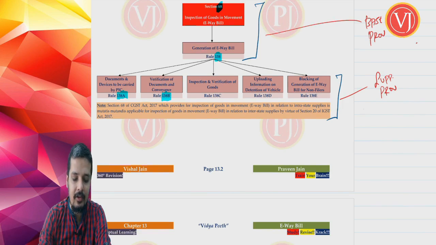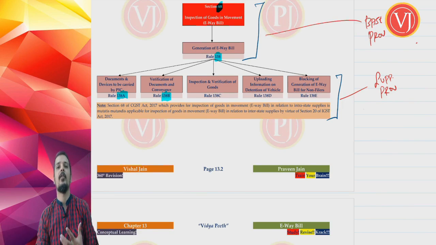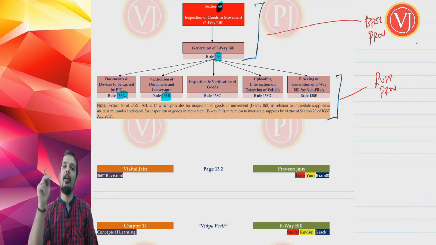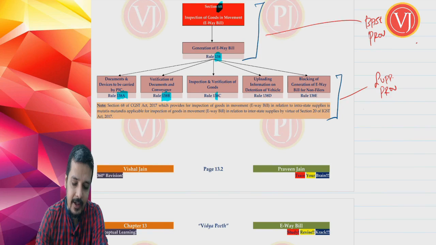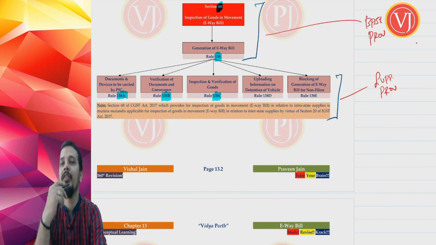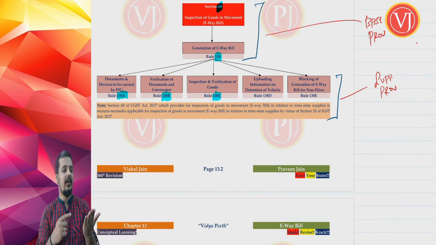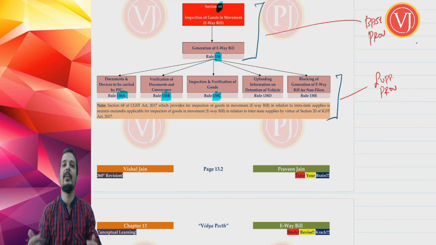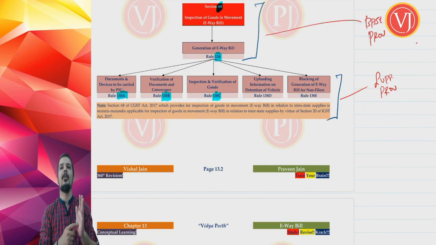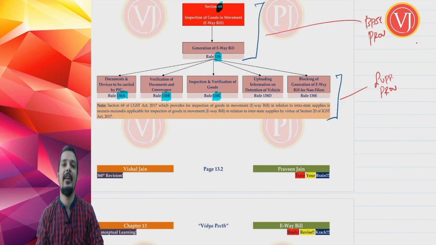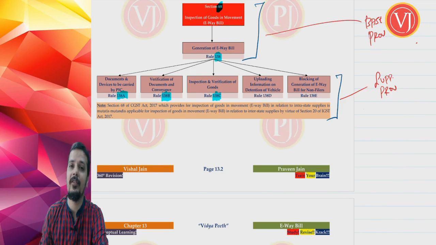138B talks about verification of documents and the conveyance. If a proper officer has doubt, he can verify the documents and also the conveyance. 138C talks about inspection and verification of goods. If he has more doubts, and checking the documents and conveyance does not help, he may want to inspect the goods. So it is a detailed inspection. 138B talks about normal inspection where he is only checking the documents and the vehicle, not doing an in-depth inspection. If he has more doubts, the proper officer can open the packaging and check the goods. Inspection and verification of goods, that is detailed inspection, 138C.